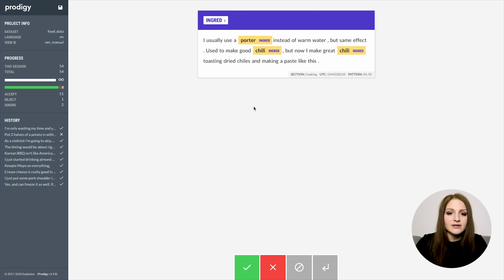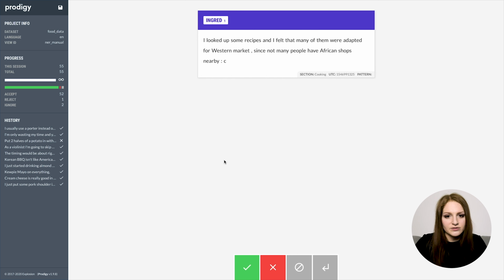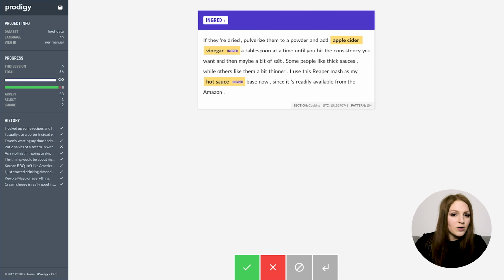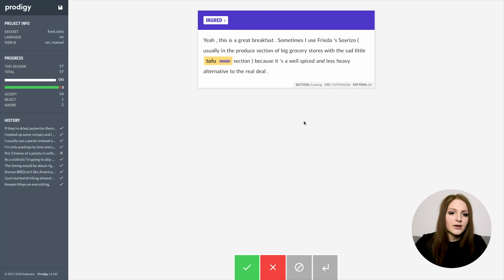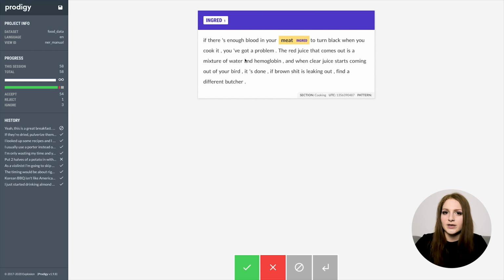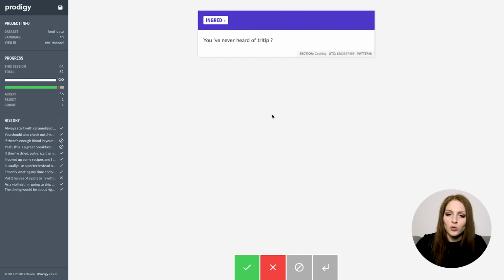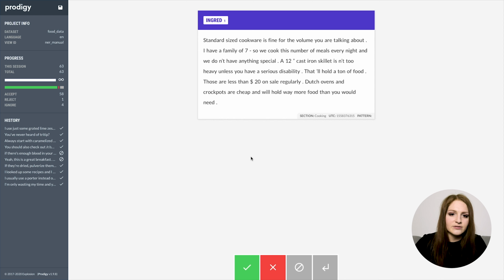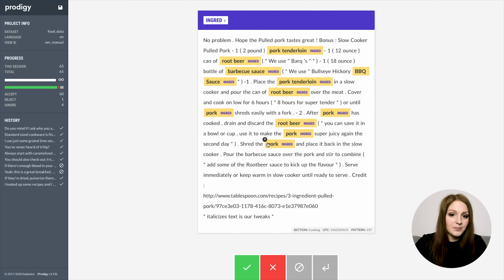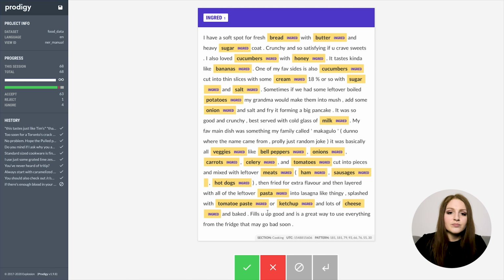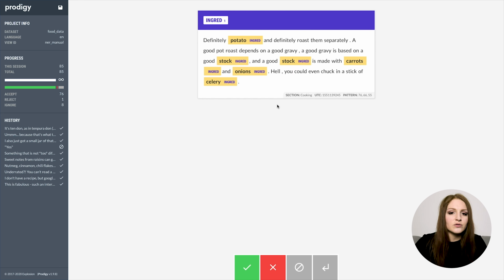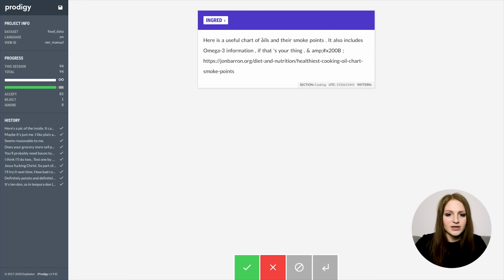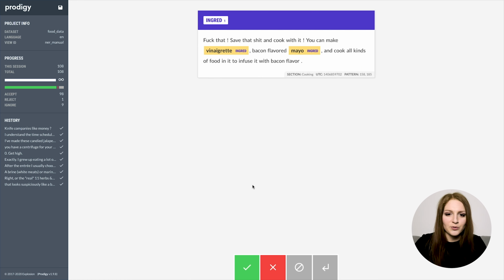And sometimes it can make sense to go through those examples afterwards and see if there are common problems that can maybe be fixed by tweaking the tokenization rules a bit, especially if you're dealing with unusual punctuation or lots of special cases. So let's keep going, and yeah, I'll speed it up a little. The patterns are definitely helping, and we're getting quite close to 100 annotations already, and it hasn't been very long, so this is pretty cool.